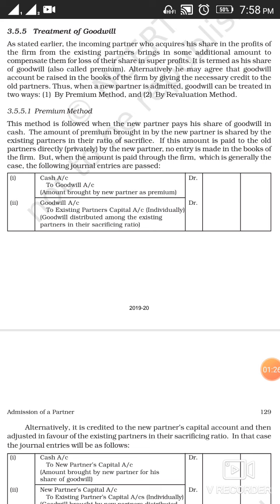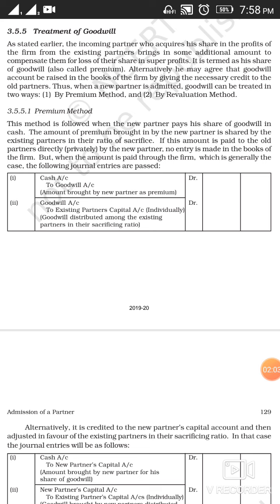This method is followed when the new partner pays his share of goodwill in cash. The amount of premium brought in by the new partner is shared by the existing partners in their ratio of sacrifice. So whenever a new partner brings his share of goodwill in cash, we use the premium method, and whatever amount he brings as his share of premium will be distributed among the old partners in their sacrificing ratio. And we have already discussed the sacrificing ratio in our previous video.